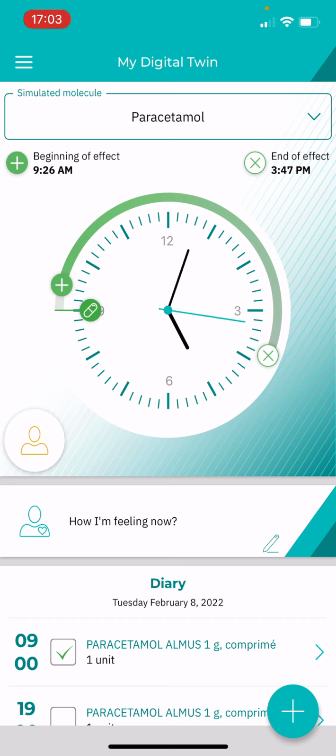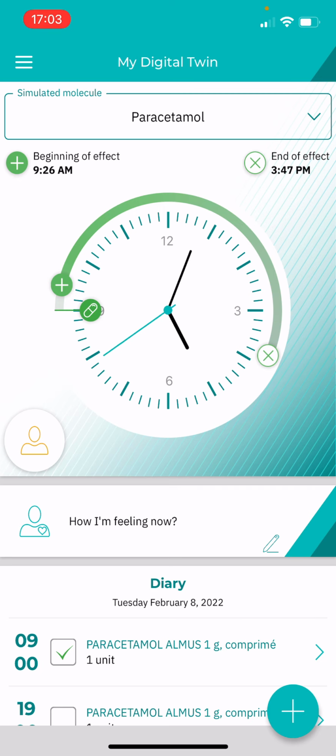And more precisely, this clock represents time. We can see here my intake of paracetamol. So I took it at 9 a.m. this morning, and the effect started at 9:26 and lasted until 3:47 p.m. The green band around the clock reflects the intensity of the drug's action. So the greener the band is, the better the action on my body.